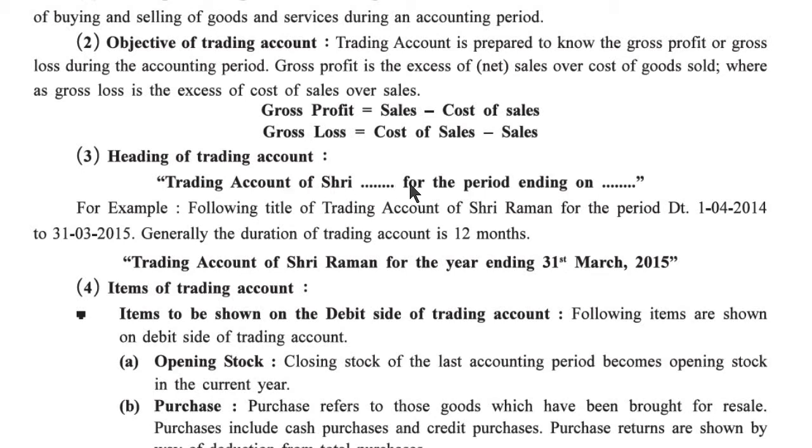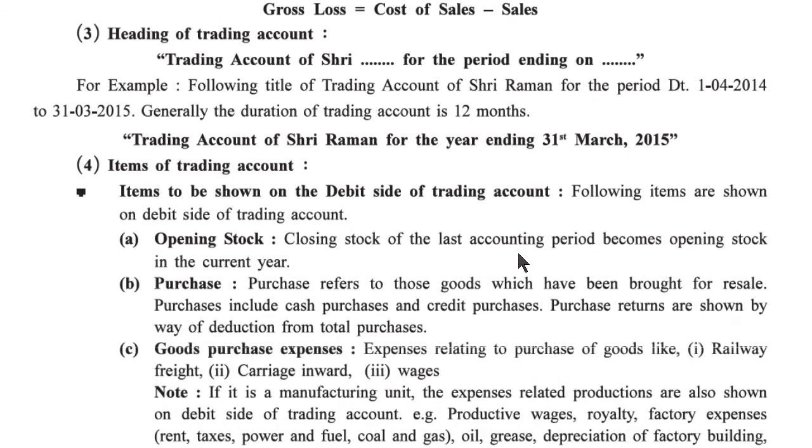Trading account of Sri Dash for the period ending. Here we have to write the date and here we have to write the name. For example, following title of trading account: Sri Raman for the period 1/4/2014 to 31st March 2015. Generally, the duration of a trading account is 12 months. Trading account of Sri Raman for the year ending 31st March 2015. This is the heading. From this information, we write this heading.